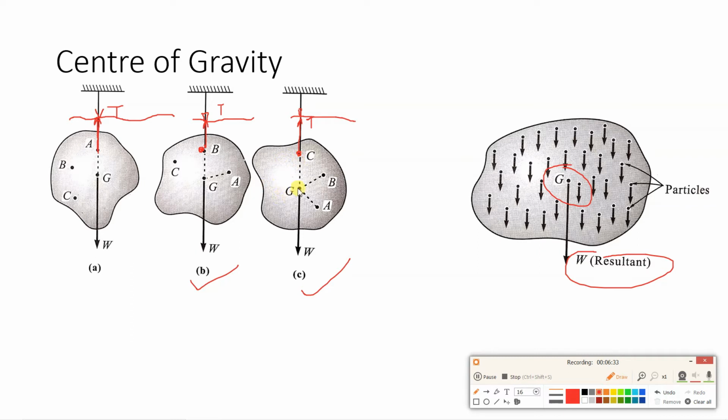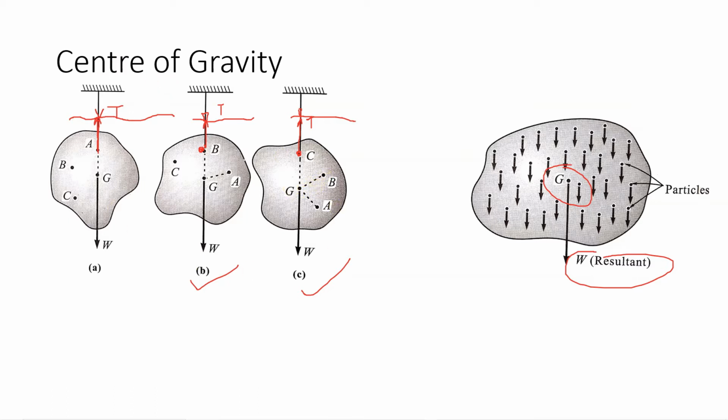So this point is called what? Center of gravity. So what is the center of gravity? This is the line of action of the concurrent forces. So these two are concurrent forces which act at a single point G. Now we have talked about center of gravity, so we'll go through the definition of center of gravity.